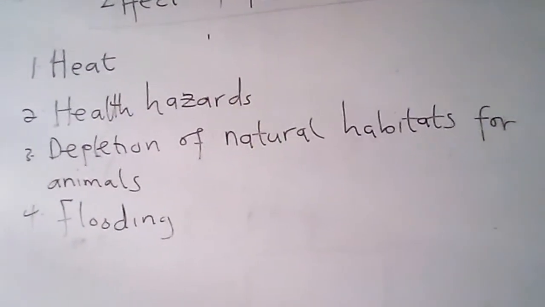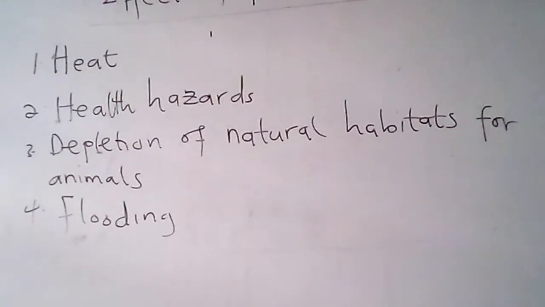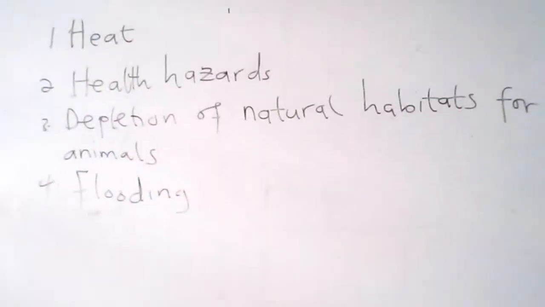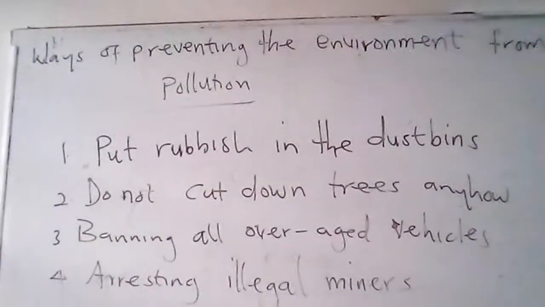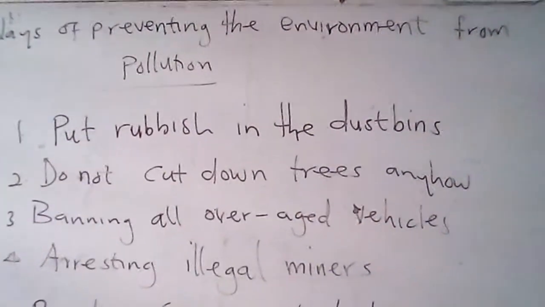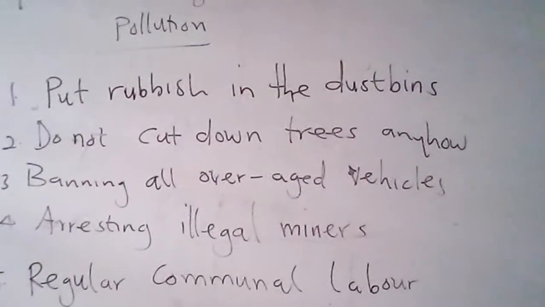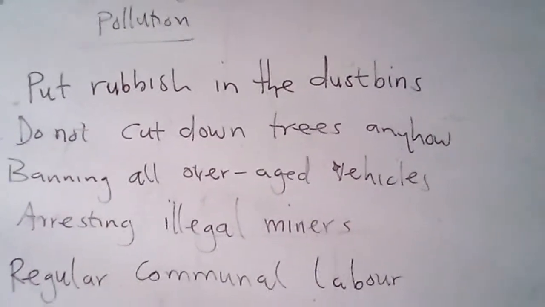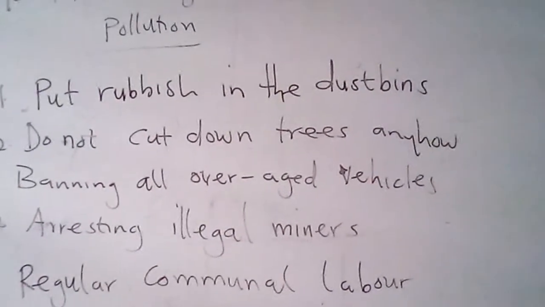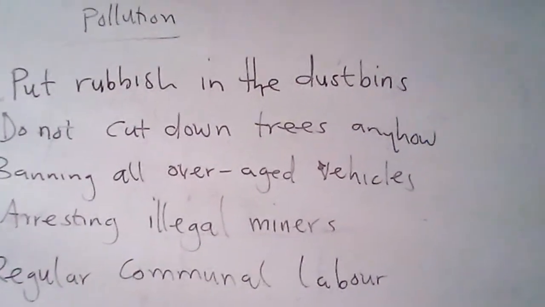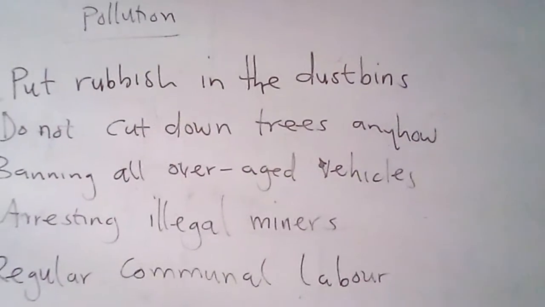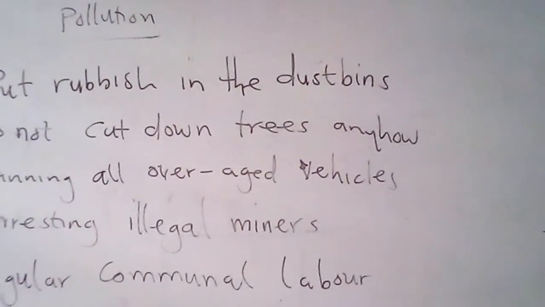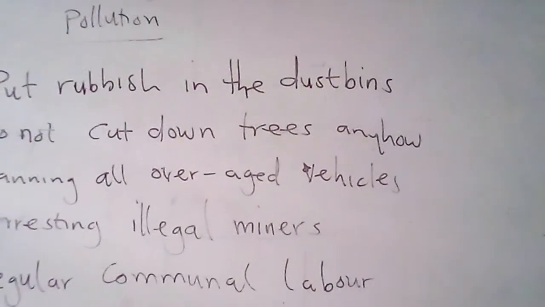So now let's come to the ways of preventing the pollution on the environment. Now we have seen the effects of the environment. So how do we prevent the environment? So ways of preventing pollution on the environment. Pollution of the environment can be prevented by performing simple activities. Some examples are: 1, put rubbish in the dustbins. Always when we make rubbish, you put them in the dustbin.